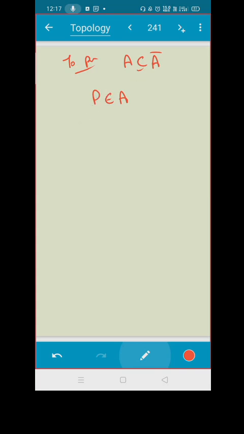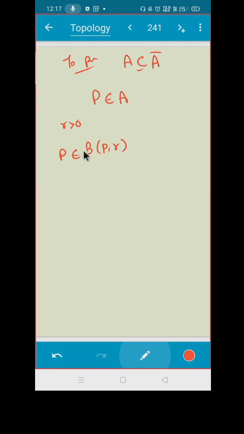For every open ball centered at P with radius R, BPR intersection A should be non-empty. Agreed? Now you know that P belongs to A. And let us take any R positive. What can you say about BPR? P will belong to BPR also. Agreed? This P will definitely belong to BPR, isn't it?